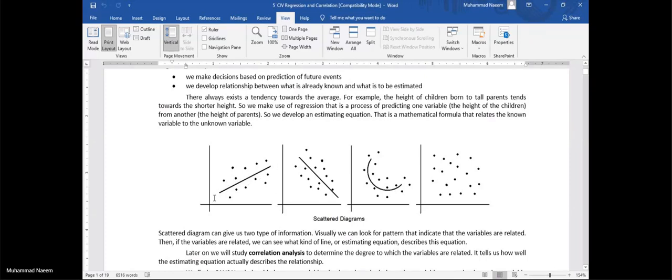And when we find this straight line, this is called our estimated curve. Regression curve is also known as estimated curve. And we estimate the things now through these curves.